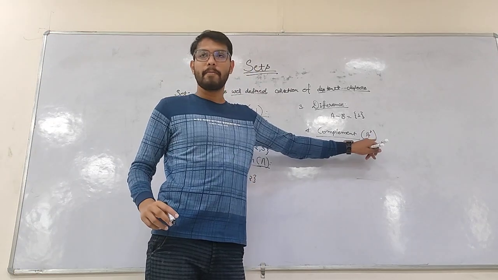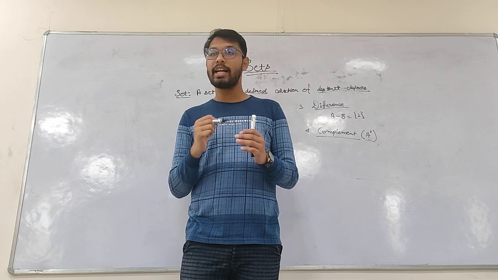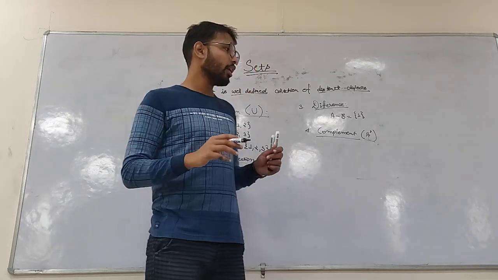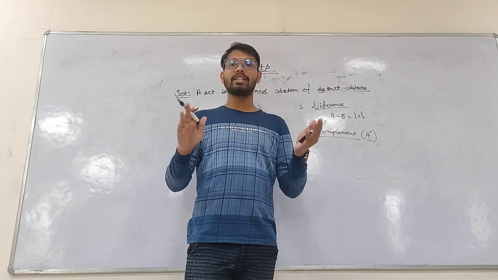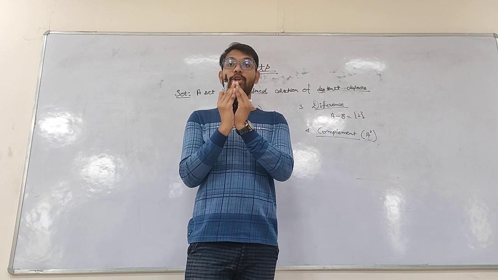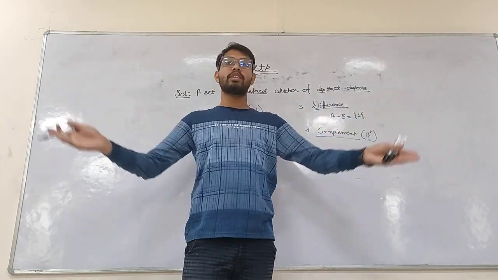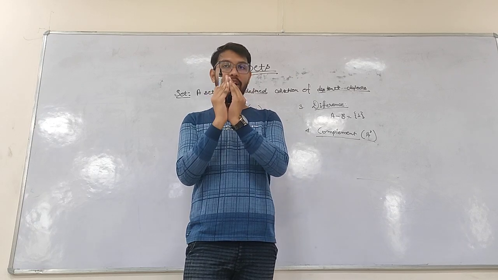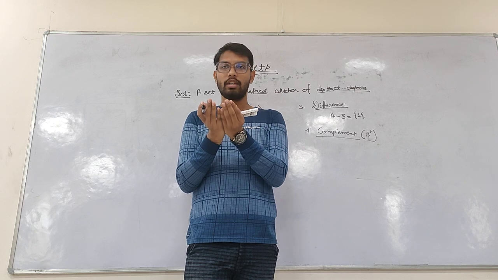The complement of A includes everything in the universal set that's not in A. Let's say the snacks you have, like the fruits, snacks and your favorite food items, that is set A, but what is the universal set? All the food items in the world. That is the universal set, and the favorite food that you like is the set which we can call A.